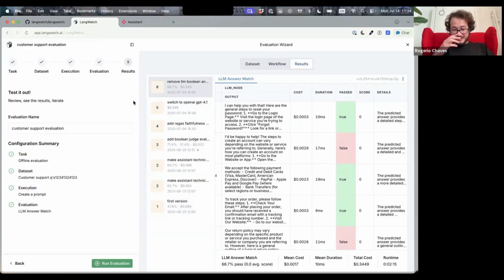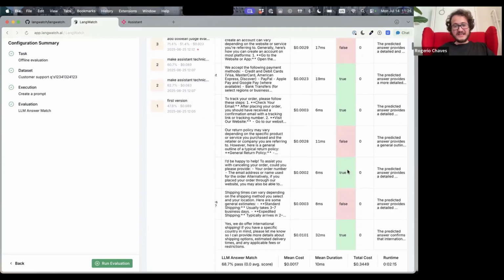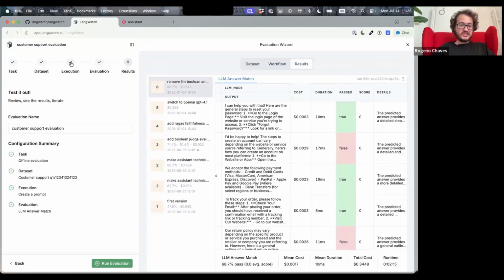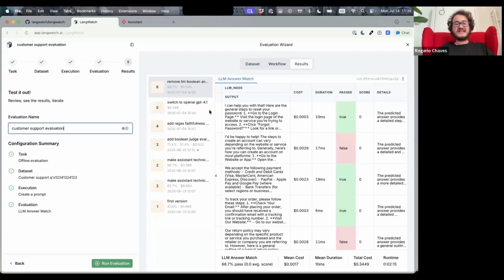Then I'm jumping here quickly to one that I already ran a couple of times, but then you see the results of the evaluations here on the platform, all the messages that passed and all that failed. And then you can go back, change your prompt, update the message, and then change it again and keep evaluating the results until you're sure that you have a better version. Then you can go with this better version to production.